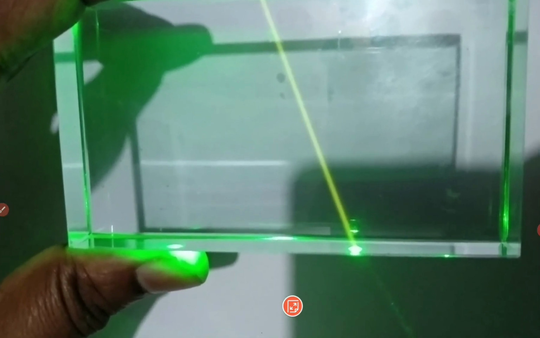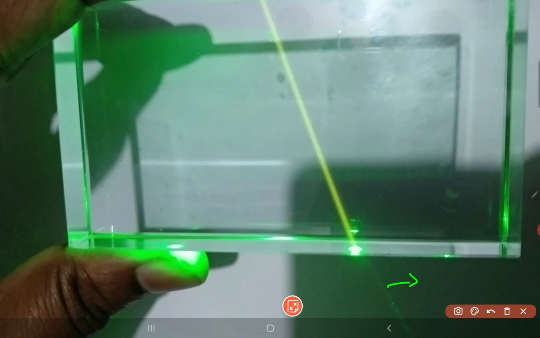This is the incident ray. The incident ray is coming, and this should be its original path, but it is bending because of the refraction of light.